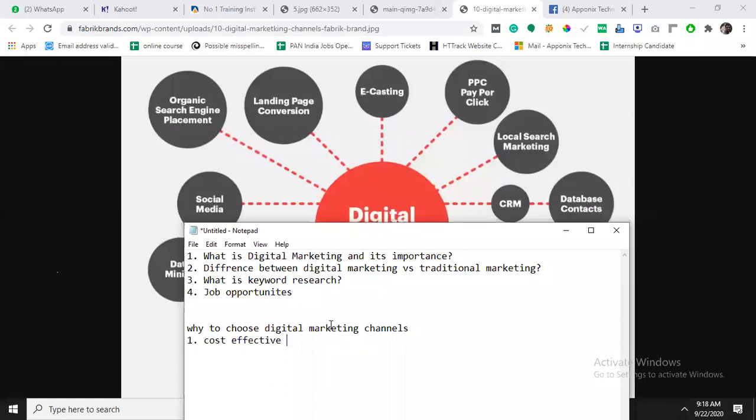90% of cost. If you want to place an ad on a TV channel, they will charge you a specific amount per second. But the same video you can advertise on YouTube or in social media, and you will get a very low cost per view. They will charge you just 30 paisa or 50 paisa per view. But in digital marketing you will also get measurement. Second point is measurement.